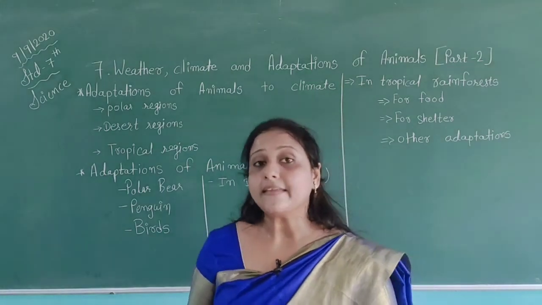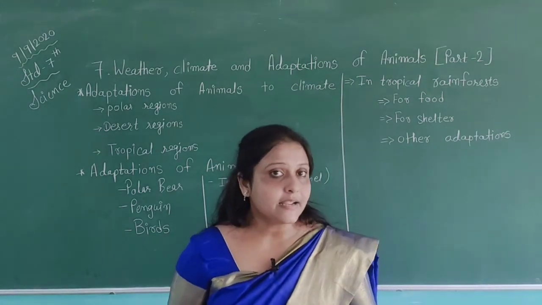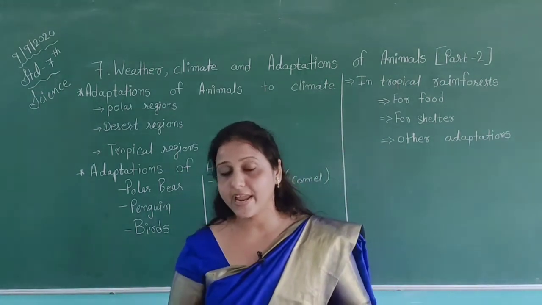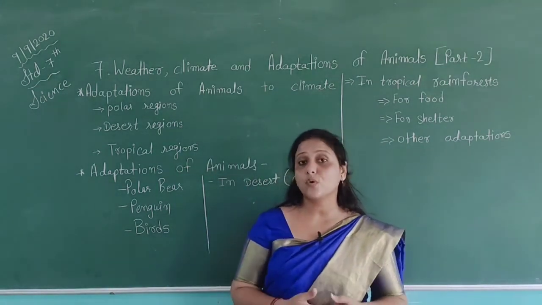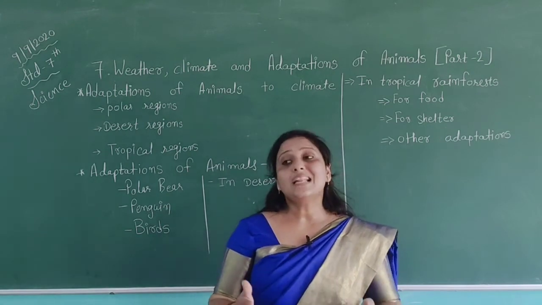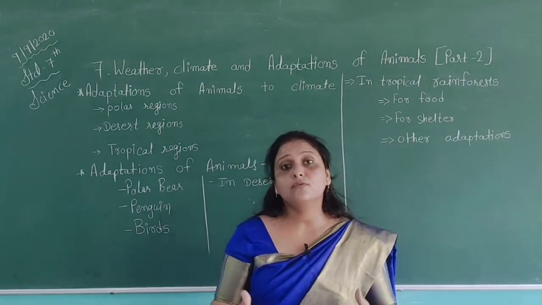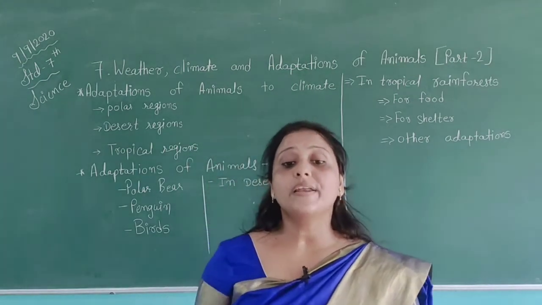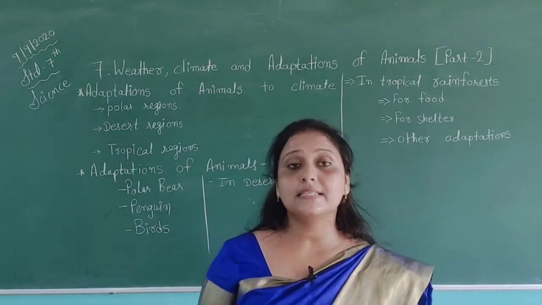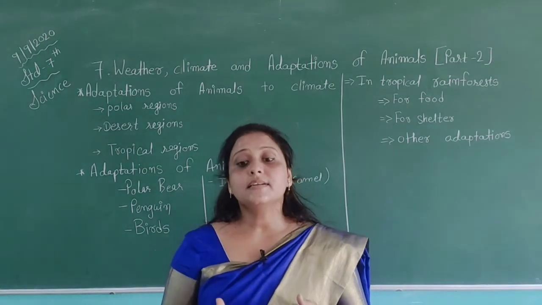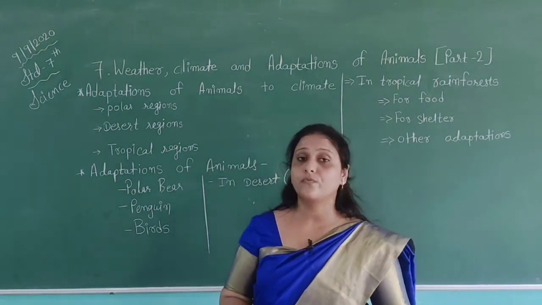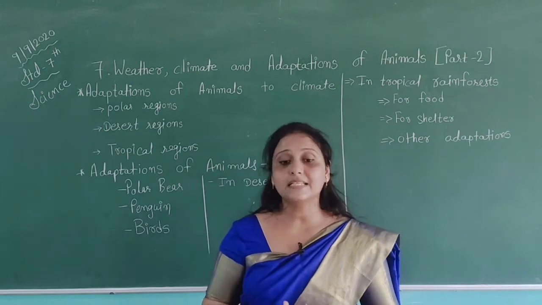Arboreal animals, aerial animals, terrestrial animals, we all know about the habitat of these types of animals. They use different types of habitat to live. So like this, all animals have to adapt different types of features to find their shelter and stay in shelter. Generally, all types of animals use different types of features to stay in shelter.